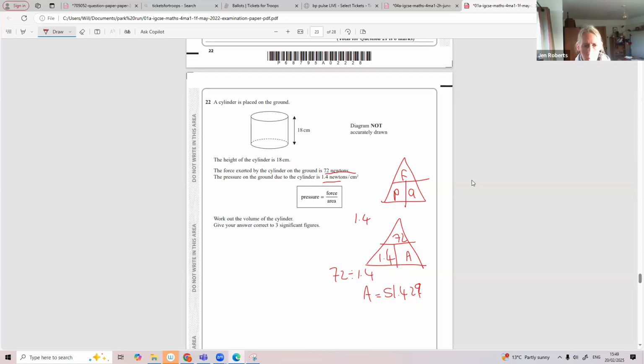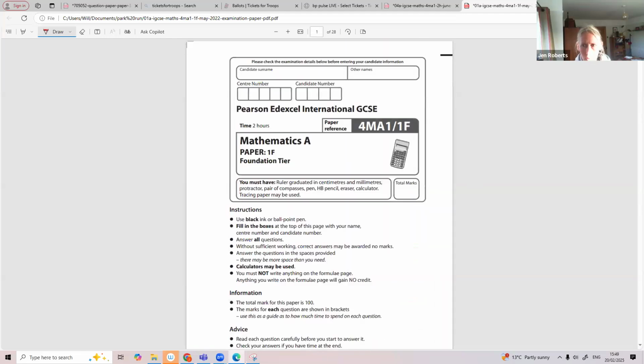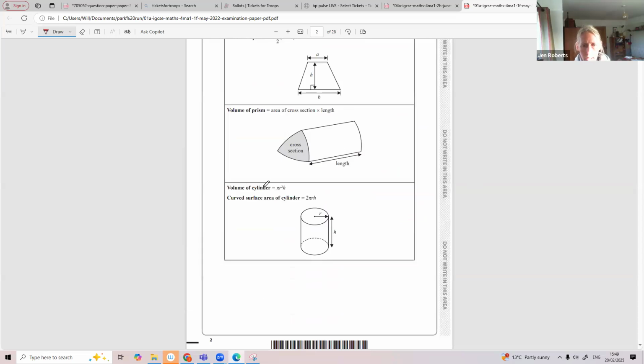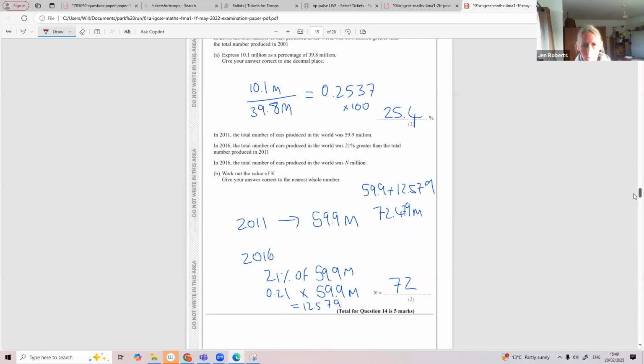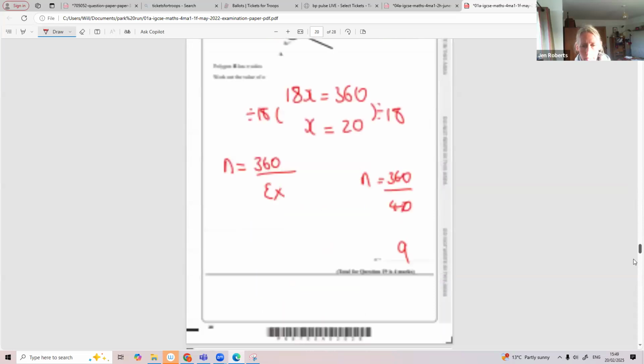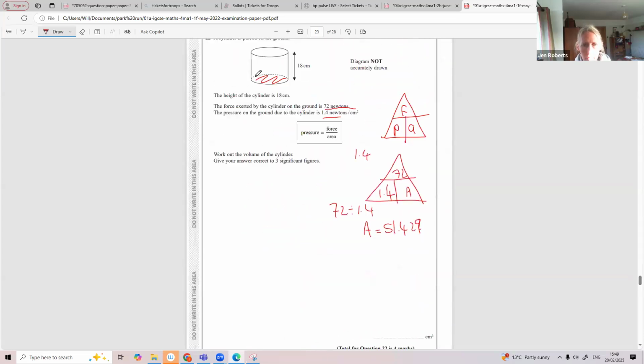Work out the volume of the cylinder. Well, we know this area is 51.429. You're given the volume of a cylinder. If you just look right at the front of your formula book, you see it's pi r squared h. We've already got our pi r squared because we know the area of the circle here. So we know the area of the circle is 51.429. So we just need to times it by 18 to get the volume of the cylinder. 925.7. So three significant figures, 926.